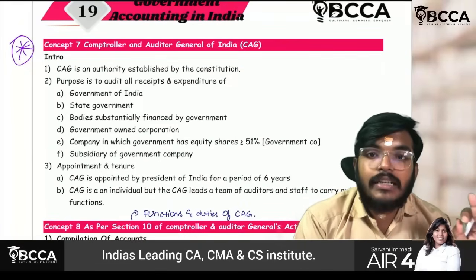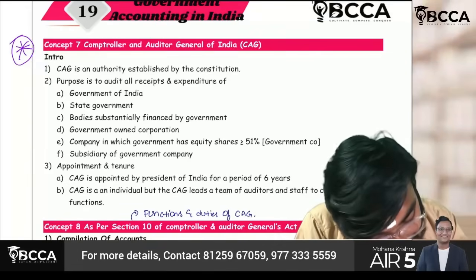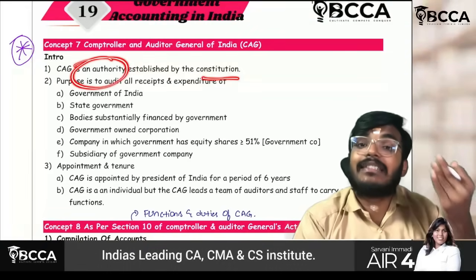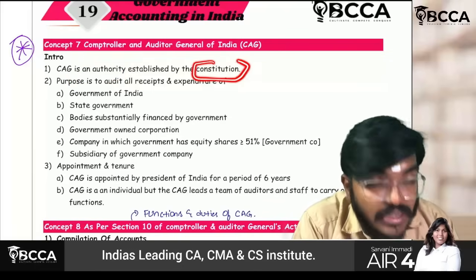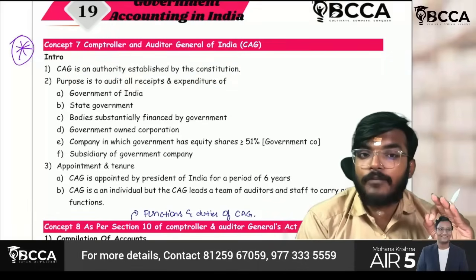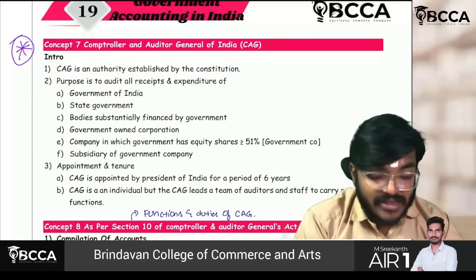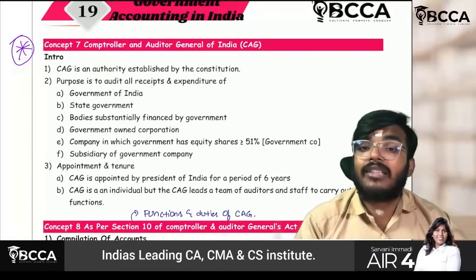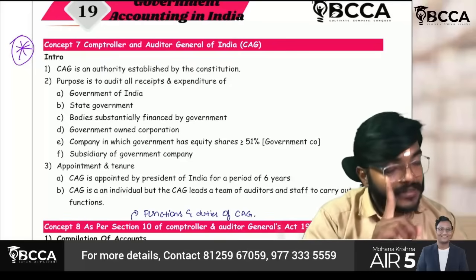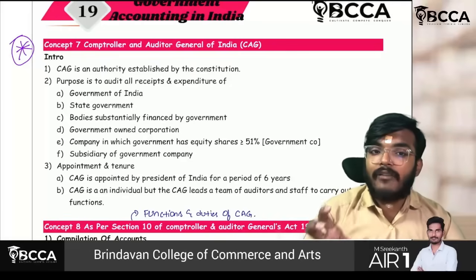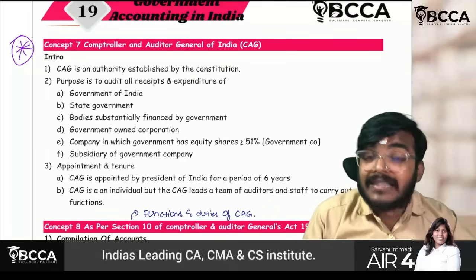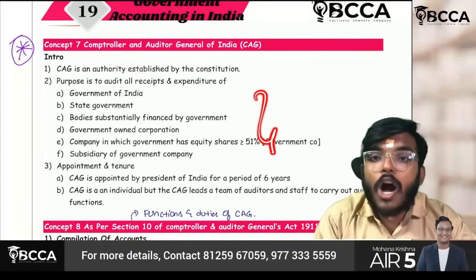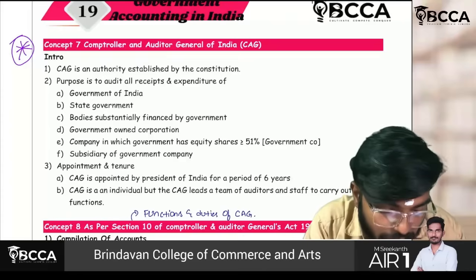Comptroller and Auditor General of India. This is directly established by the Constitution. Its power is directly established by the Constitution. Sir, what is the purpose of this C and AG? What are the entities over which the Comptroller and Auditor General of India has power? First thing, whatever the expenses and receipts of the government, the audit will be done by C and AG only.